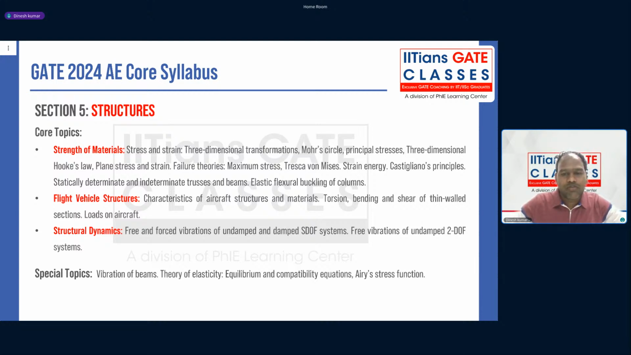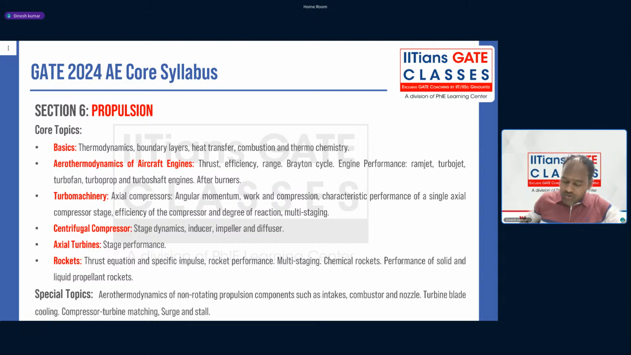Okay, so this is just about the syllabus. Now, if you move to the syllabus for propulsion, again there are basics, thermo basics. They have mentioned thermodynamics, boundary layers, heat transfer, combustion, and thermochemistry. These are the basics, but there is no prescribed syllabus for thermodynamics or heat transfer. So in IGC we cover thermodynamics till entropy, enthalpy, based on the application of thermodynamics from the propulsion point of view. We teach that much.